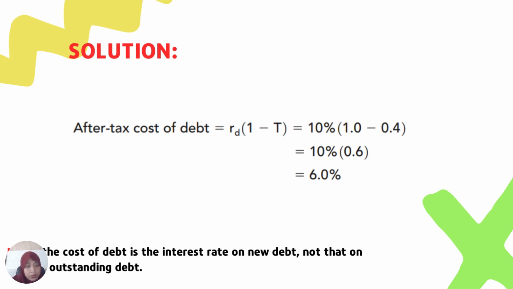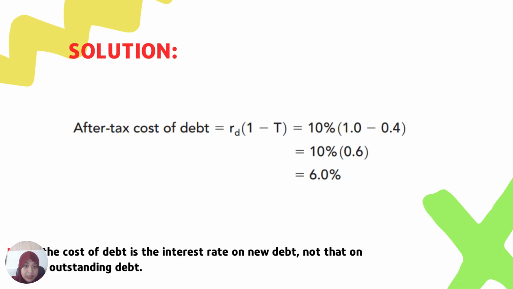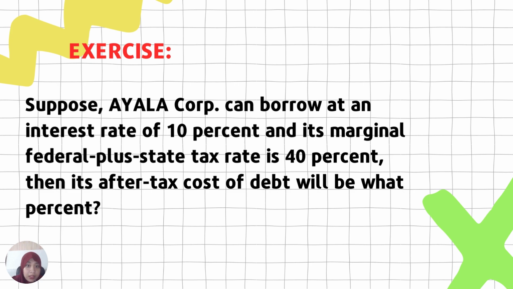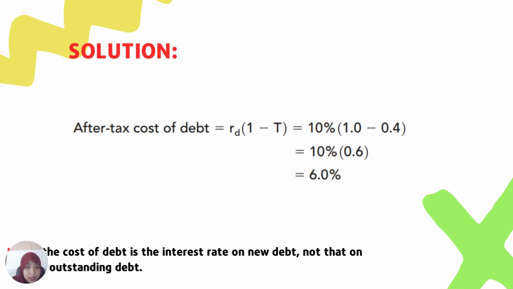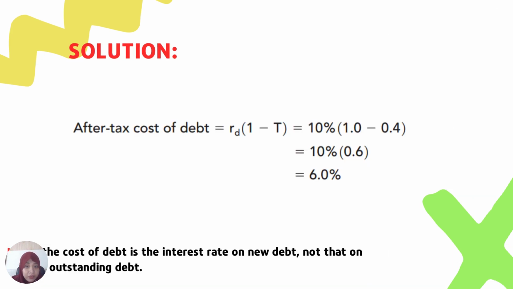Here's the solution. For the after-tax cost of debt, we just have to follow the formula. So to review, interest rate minus tax savings. In our problem, the interest rate would be 10%. The federal plus state tax rate is 40%.